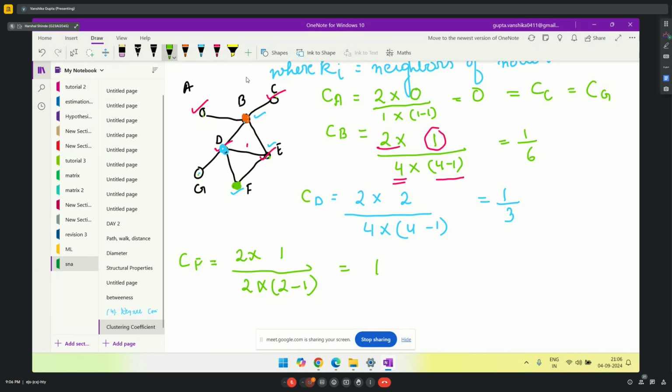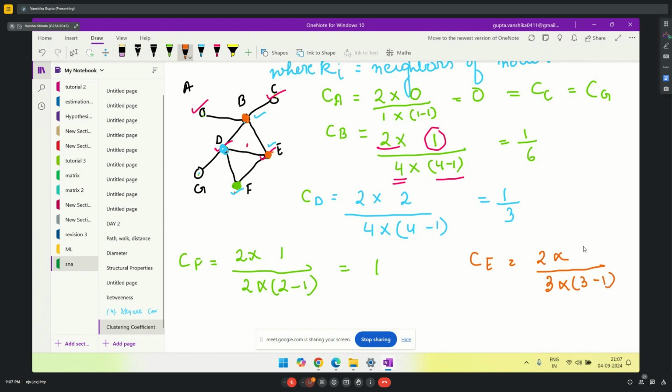Now the last element that is left is clustering coefficient of E. This one. Now clustering coefficient of E will be 2 multiplied by, in the denominator, let's calculate the neighbors of E first, that is B, D, F. 3 neighbors we have. So 3 into 3 minus 1.